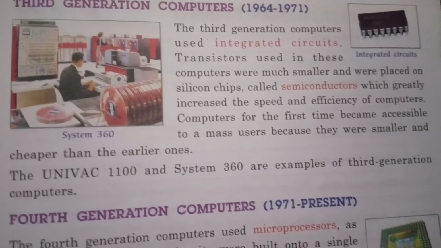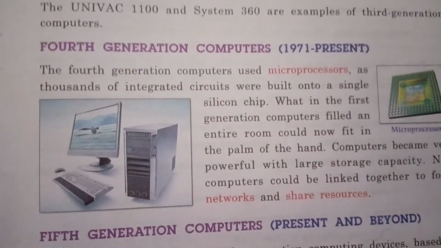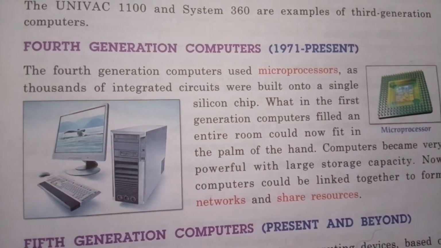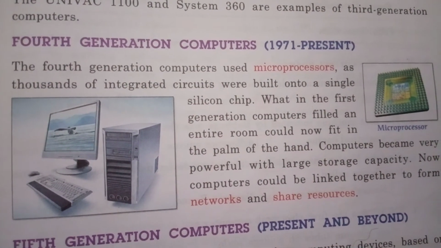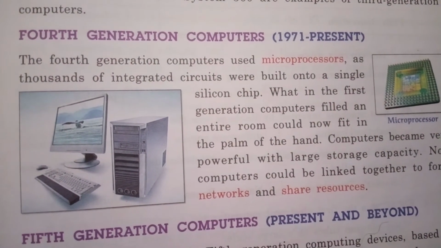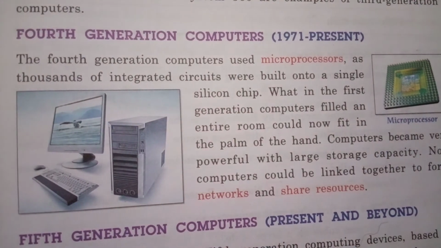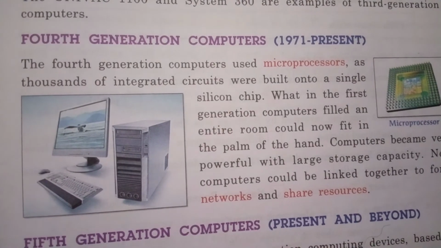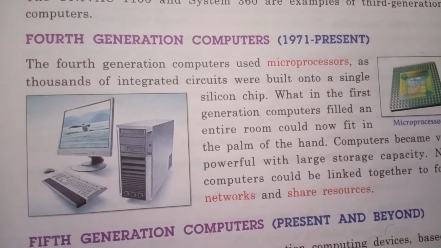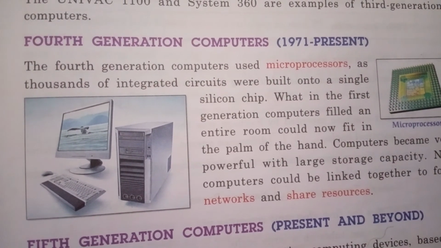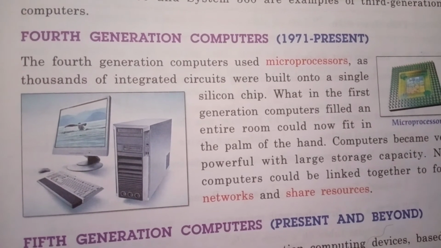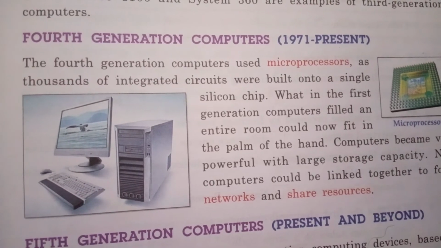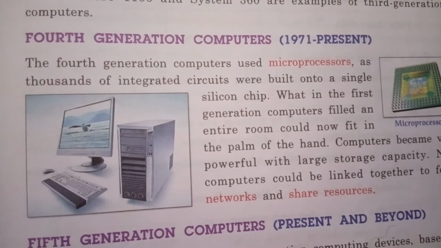Now, fourth generation computers. The timing for the fourth generation of computers is 1971 to present. The fourth generation computers use the microprocessor, as thousands of integrated circuits were built onto a single silicon chip. Now computers become smaller and portable.